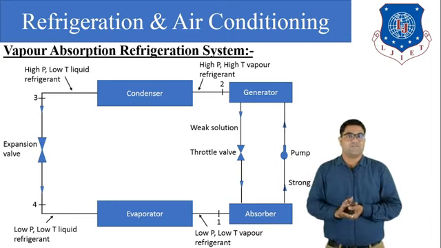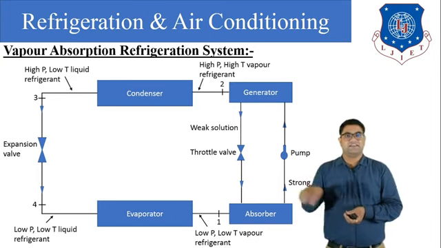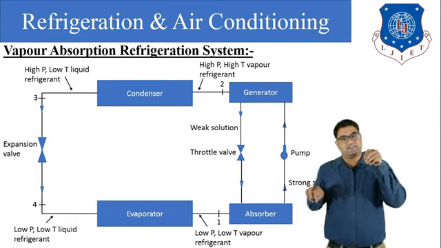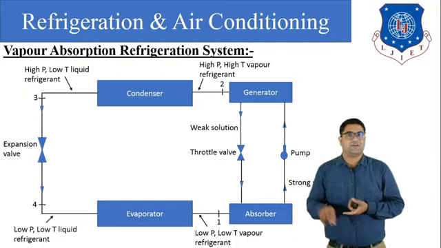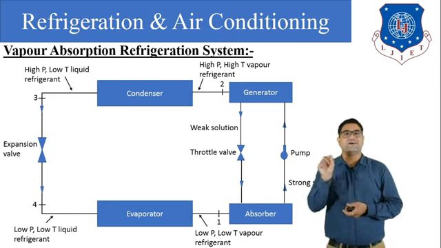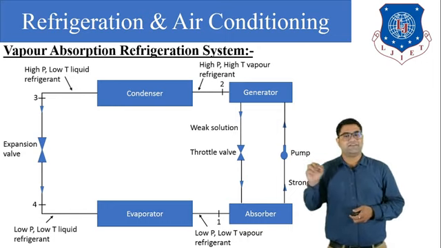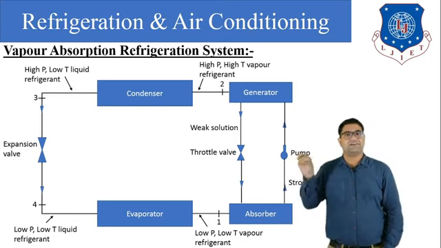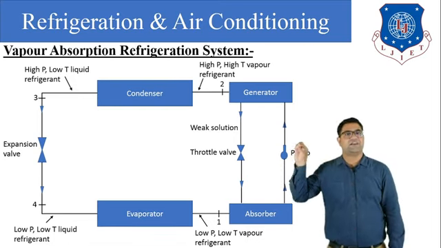So what happens here? In the generator the ammonia becomes vapor and the water remains in the liquid form. So we can say that the strong solution becomes the weak solution. Ultimately our aim is completed. Our aim was to generate high pressure, high temperature vapor refrigerant.